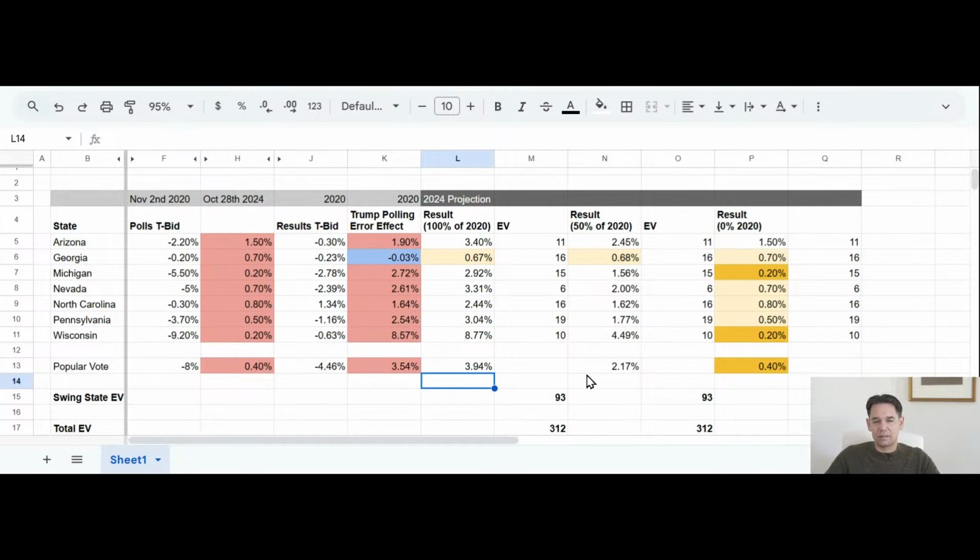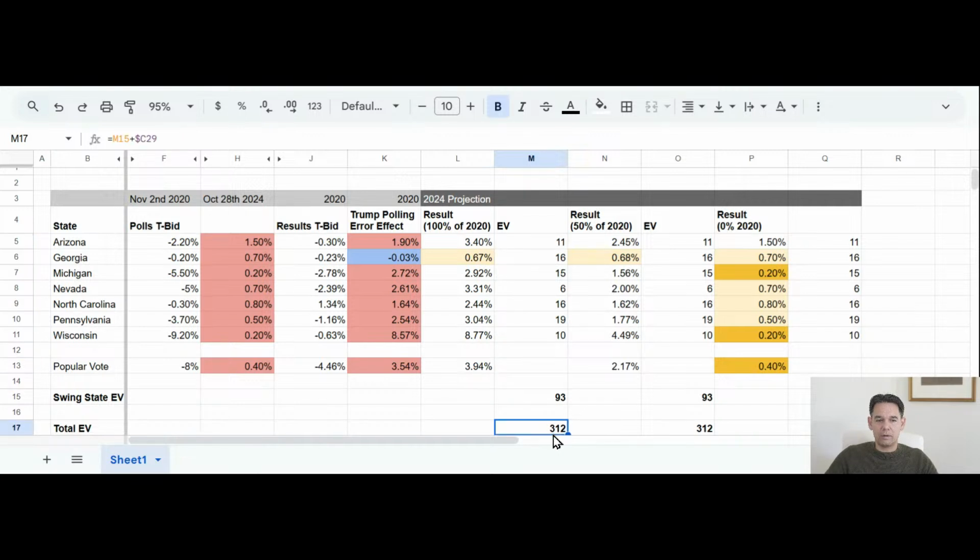You see this effect. Here in the second scenario, I assume the polling error is corrected by 50%. So all these numbers go down 50%, because let's assume the pollsters learned their lesson and started to correct. I think this is actually the most likely situation, that they made it a little better. In this case, you see the effects here and you see the electoral votes.